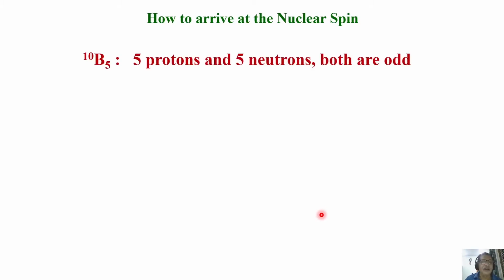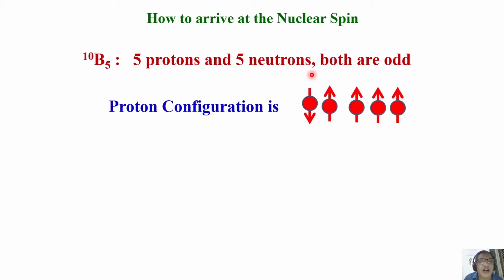Now let us look at the spin of boron 10. See, atomic mass is 10, but atomic number is 5. So in the nucleus of boron 10, we have 5 protons and 5 neutrons. Both are odd numbers. Now let us see what the configuration is, how they get paired.